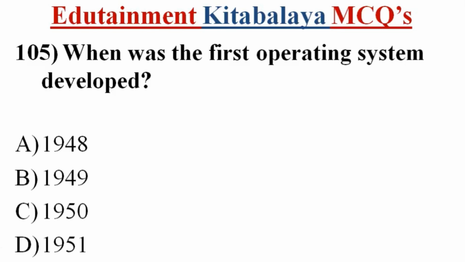Question number 105. When was the first operating system developed? A. 1948, B. 1949, C. 1950, D. 1951. Correct answer is C. 1950.